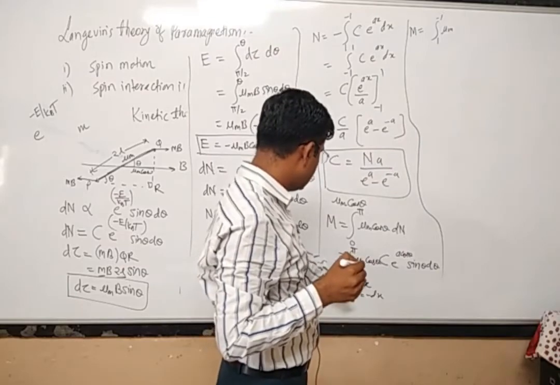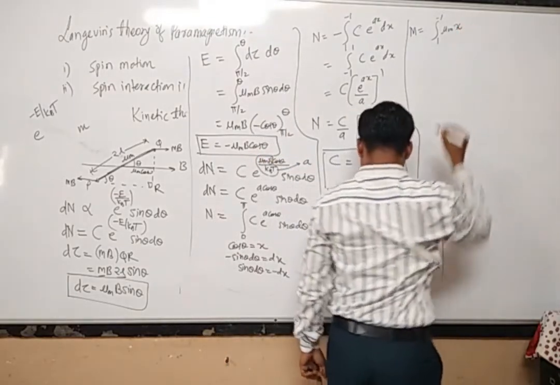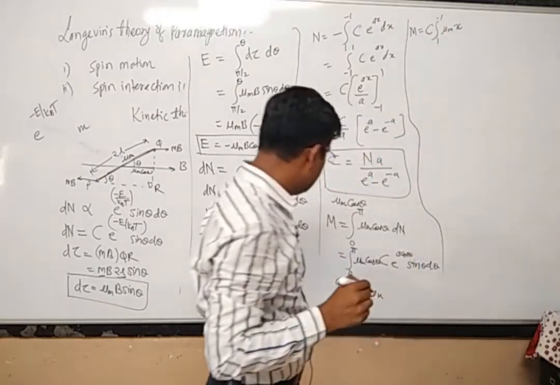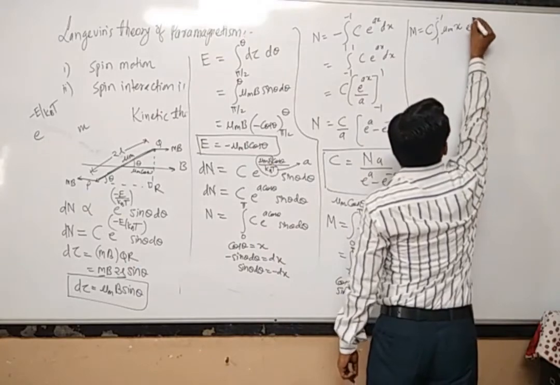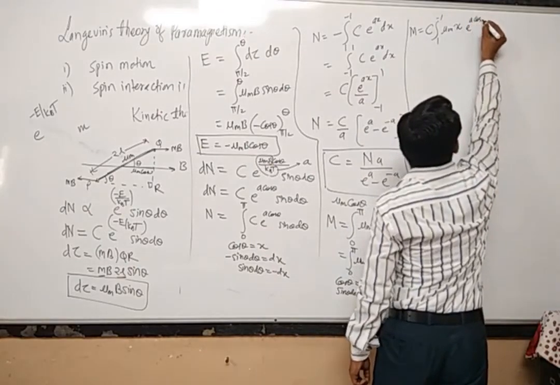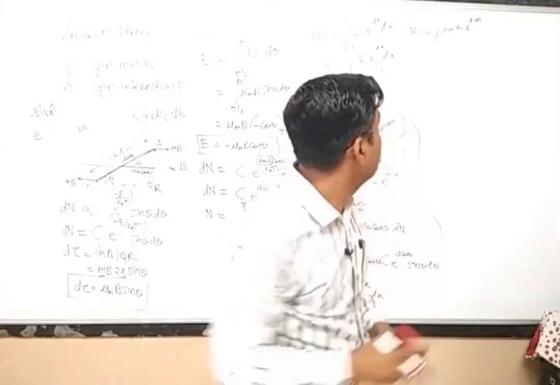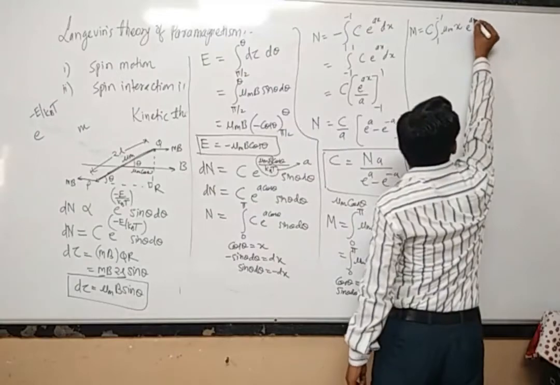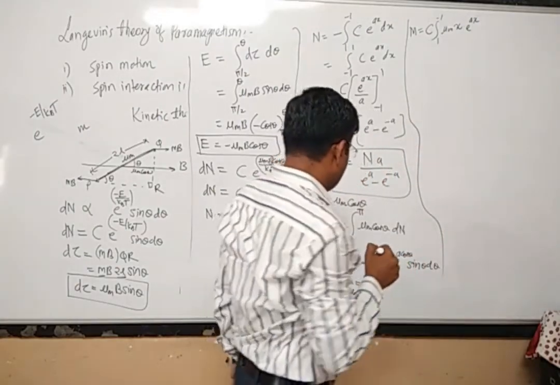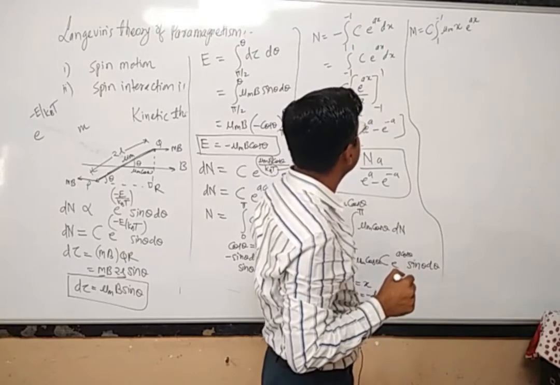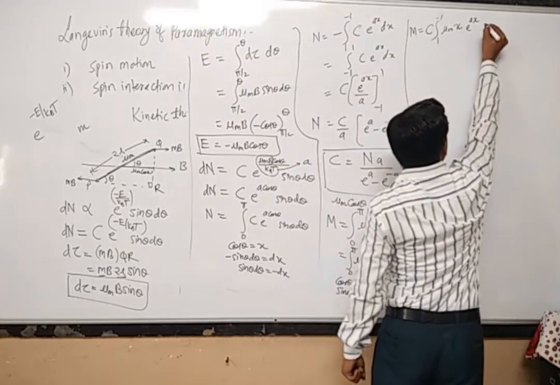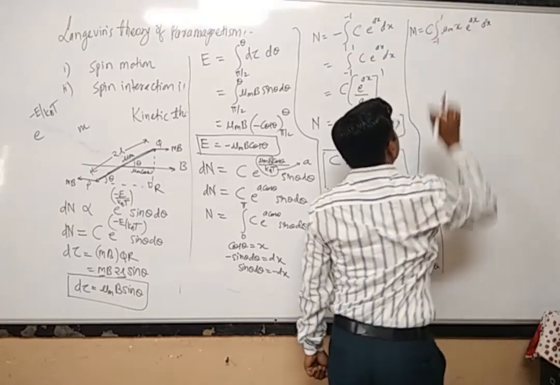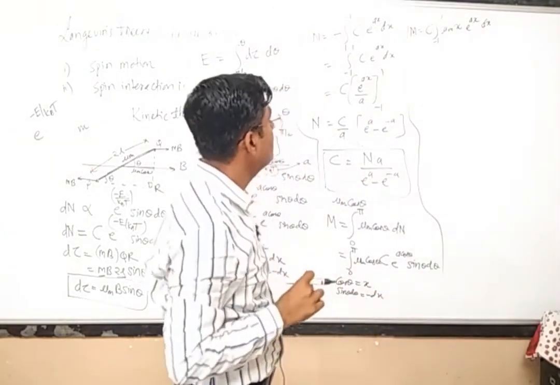Instead of cos theta, we put x, into c, which I will take out of the integration, into e raised to power a x, and sin theta d theta is equal to minus dx. But I am not writing the minus sign. I will just reverse the sign of these limits, the upper limit and the lower limit.